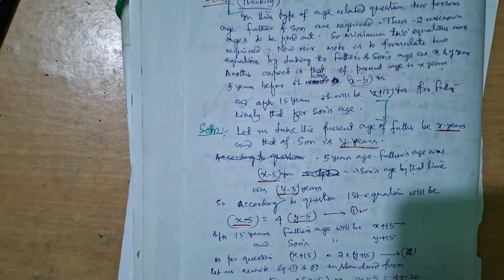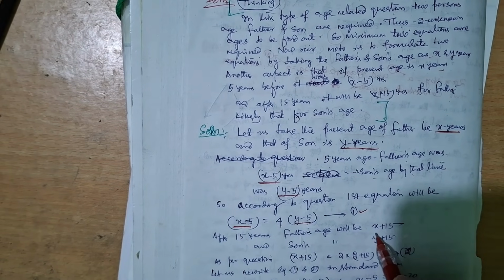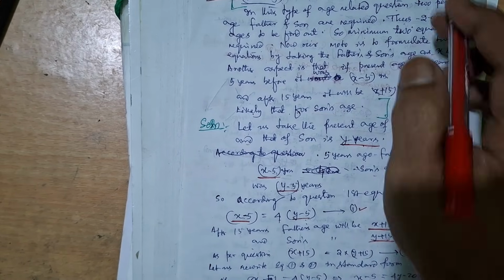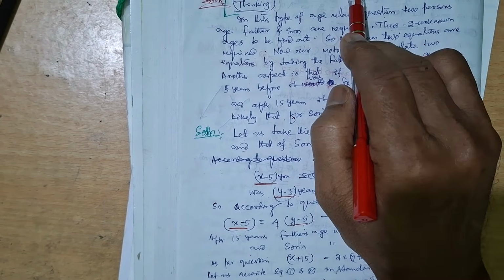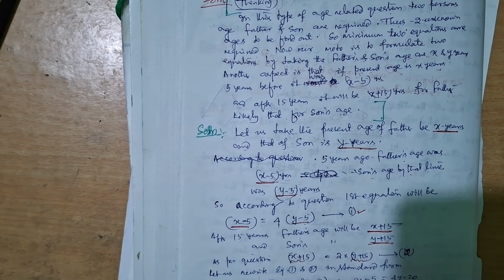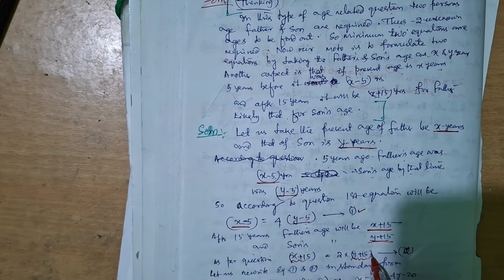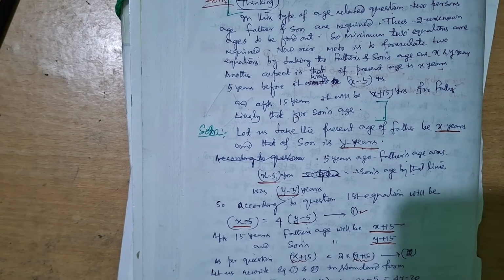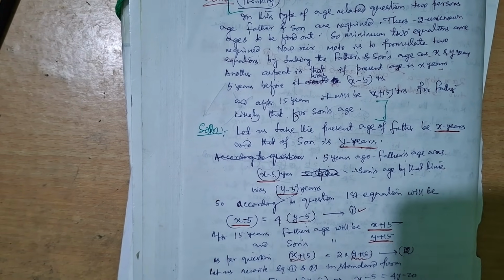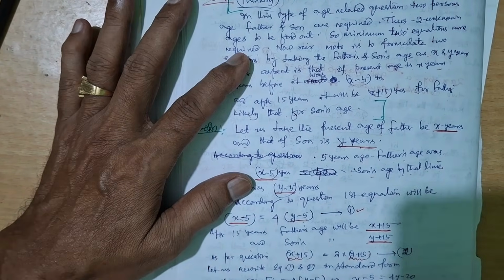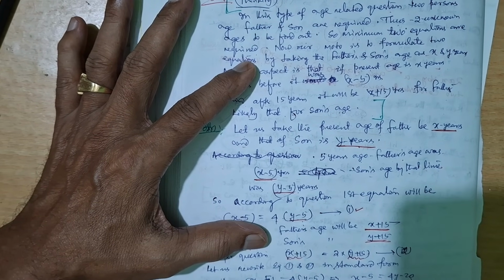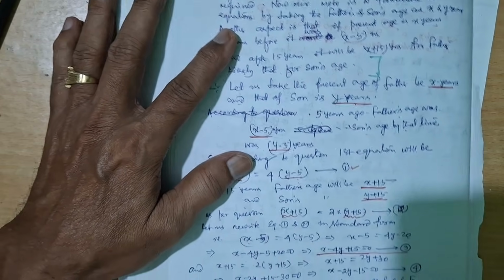Okay, now after 15 years, the father is x plus 15, son also y plus 15. But what will be their relation? Twice the son. So father's age will be 2 times the son's age after 15 years. Now you will solve this. You rearrange this, x minus 5 is equal to 4 times (y minus 5). Just rearrange it and take it into the standard form. This is the standard form.